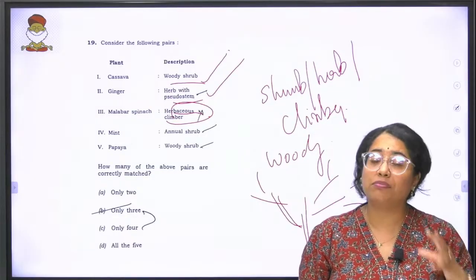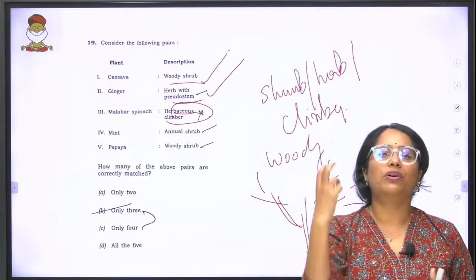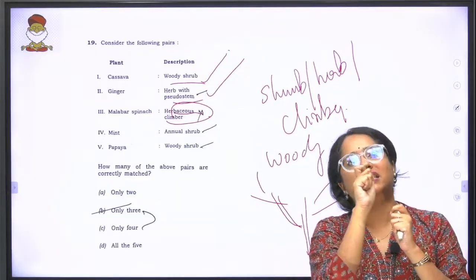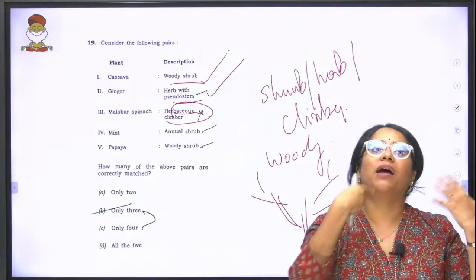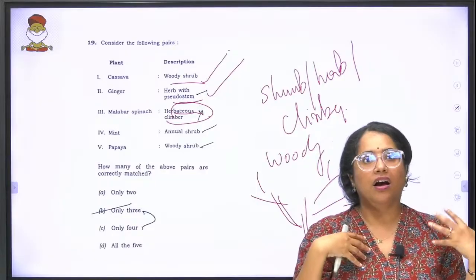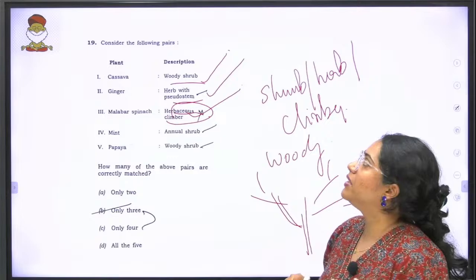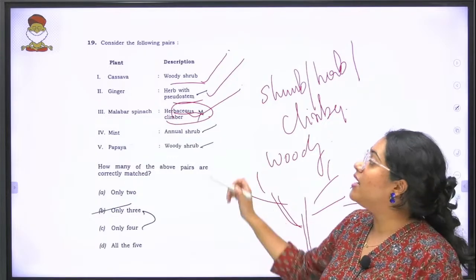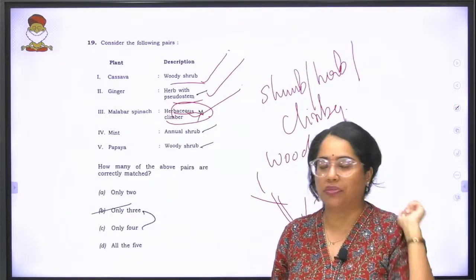Again, I'm stressing that there are certain botanical sources which do not even categorize it as a herb, but instead as a leafy vegetable. We are going with our better judgment and our knowledge base over here, and I am categorizing it as a herbaceous climber. Mint is not an annual shrub, it's a perennial shrub. It stays for many years together.